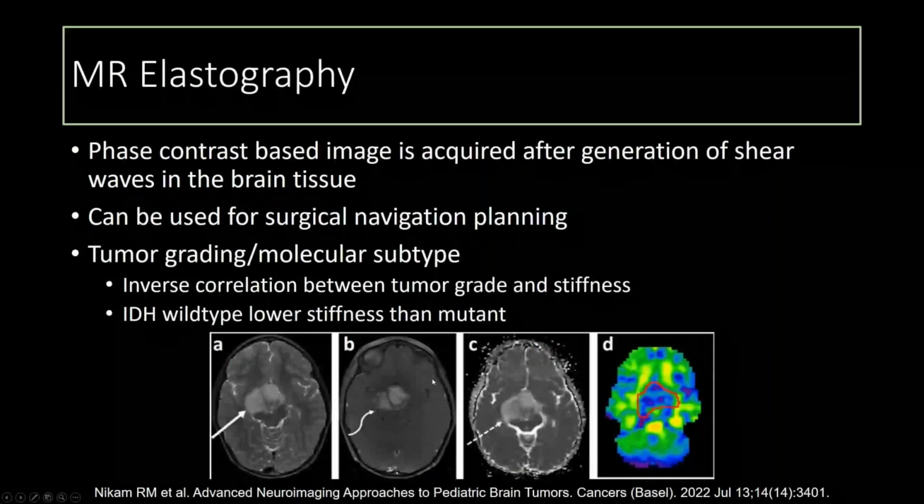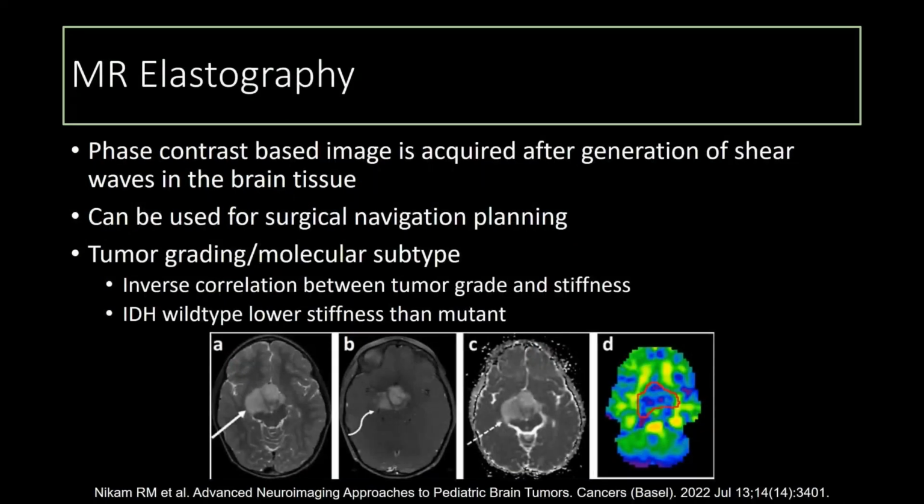Finally, something a little bit more down the pipeline is MR elastography, which has been studied. The thinking here is that there's an inverse correlation between tumor grade and stiffness. It's been shown that some IDH wild type tumors might have lower stiffness than the mutant tumors, and this might be helpful in surgical navigation for preoperative planning.